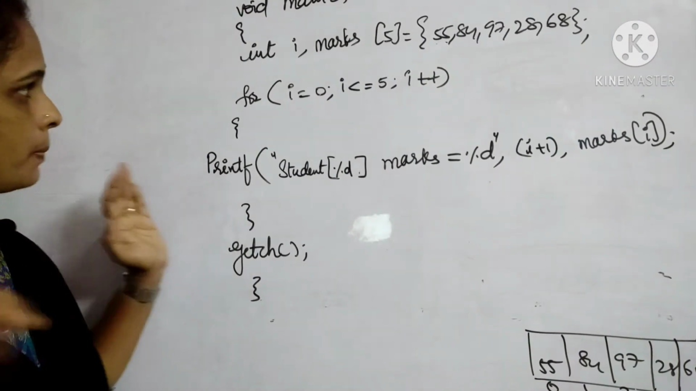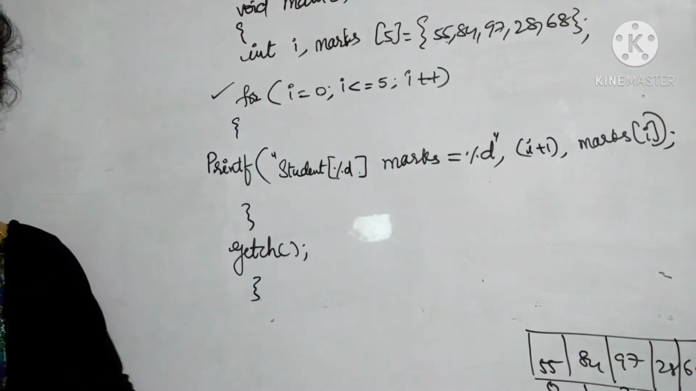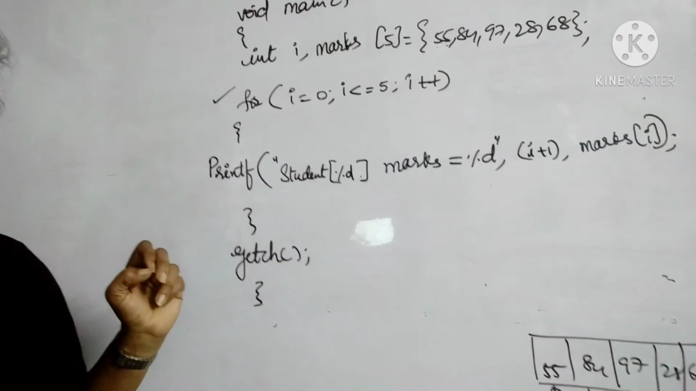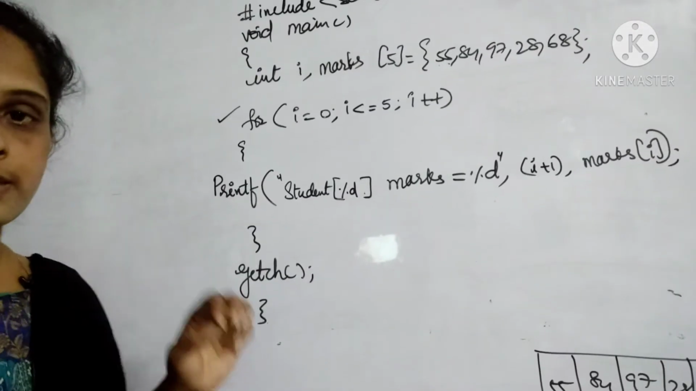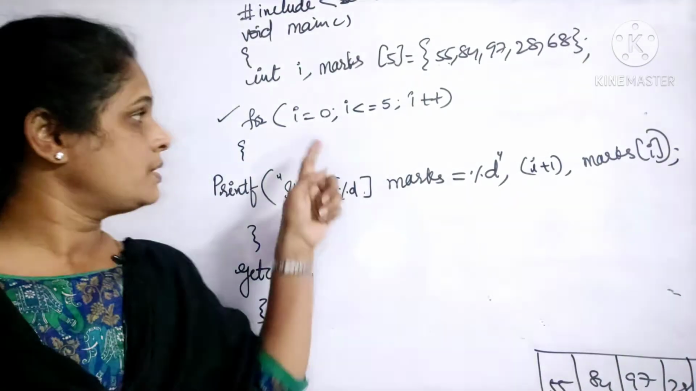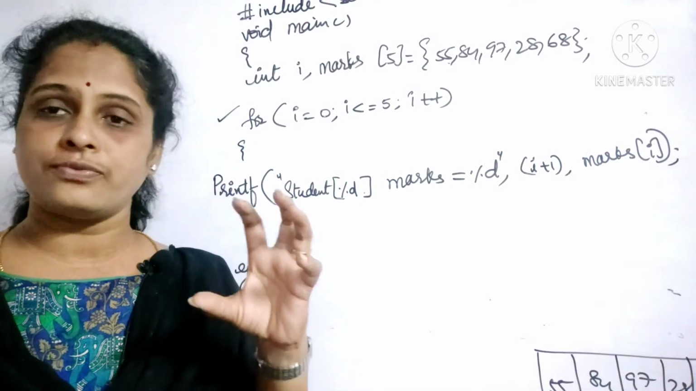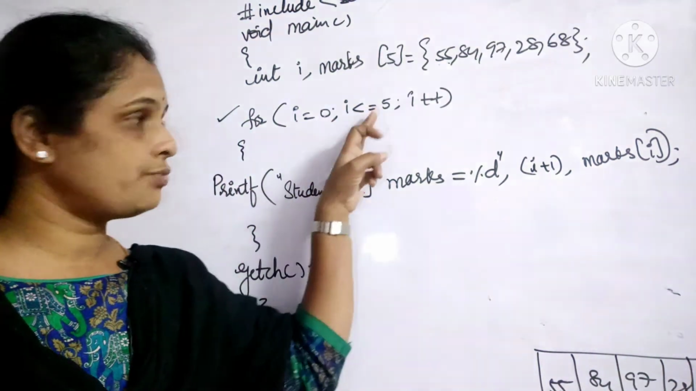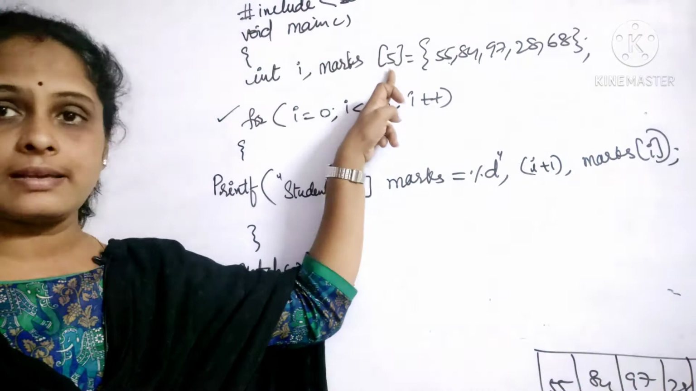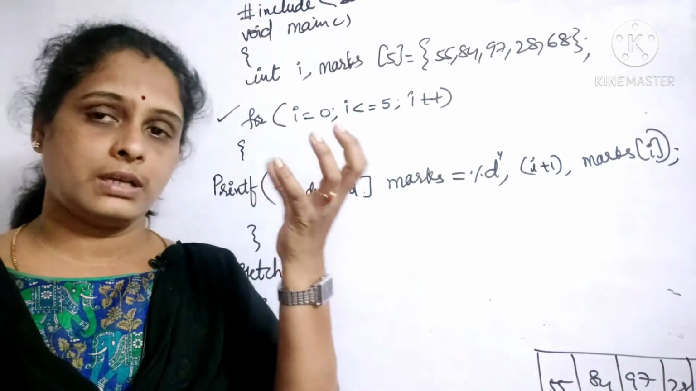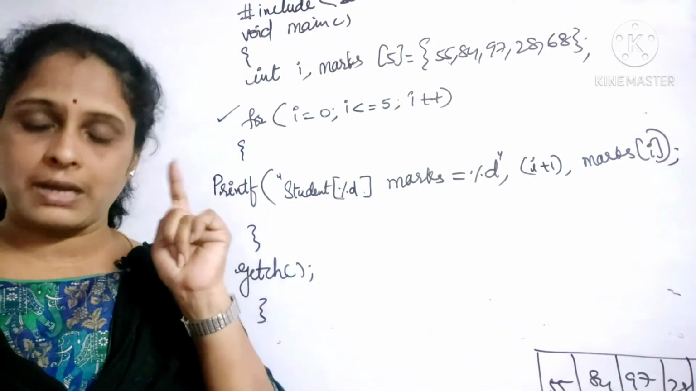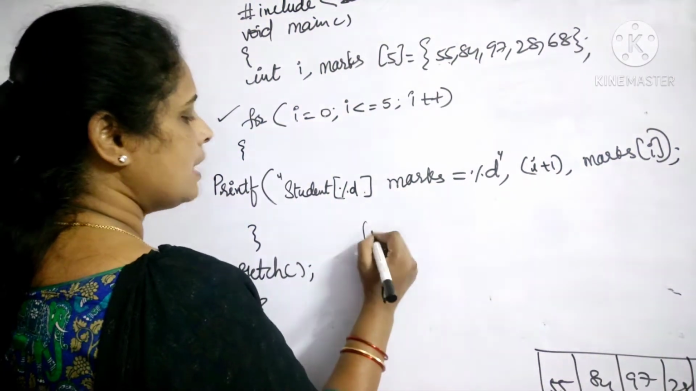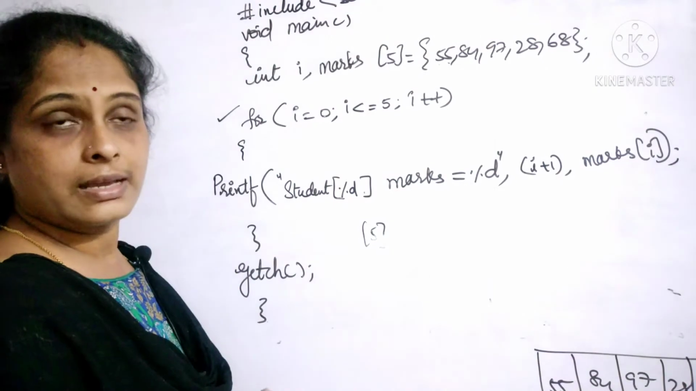Now coming to the for loop here. Inside the for loop, I have taken I is equal to 0 because the array starts at 0 onwards. So initially I have taken the value of I is equal to 0. Then I should be less than 5 because the maximum size is 5 I have taken. So the last element will be stored at n minus 1th location. Here I have taken the maximum size of the array as 5.